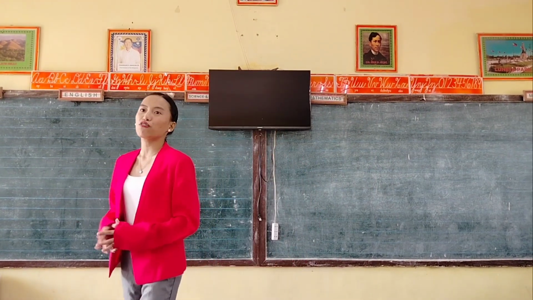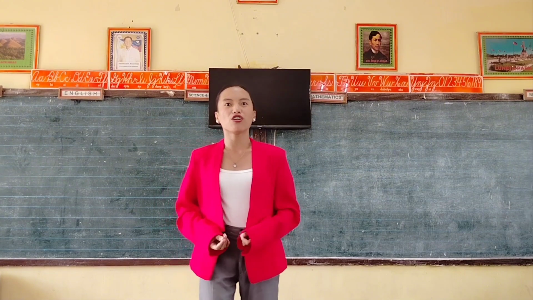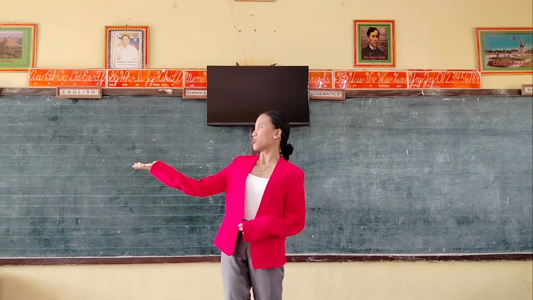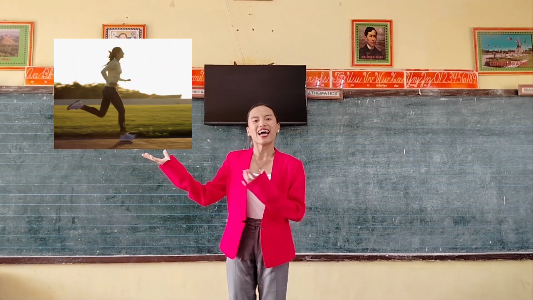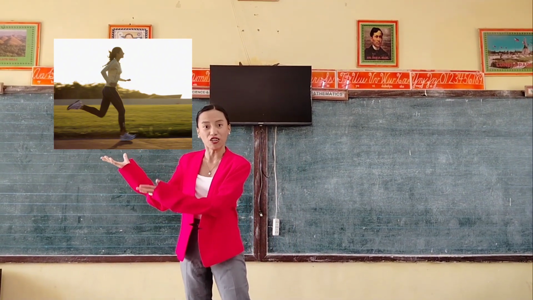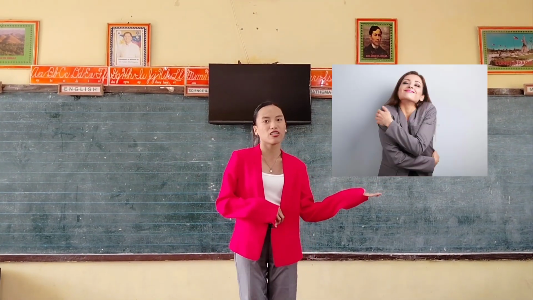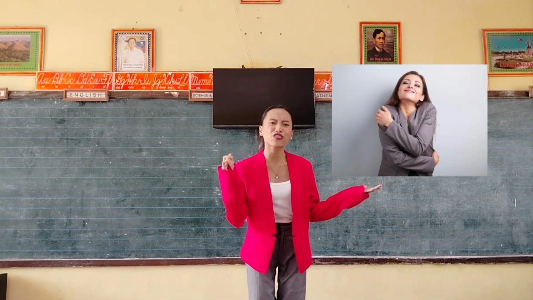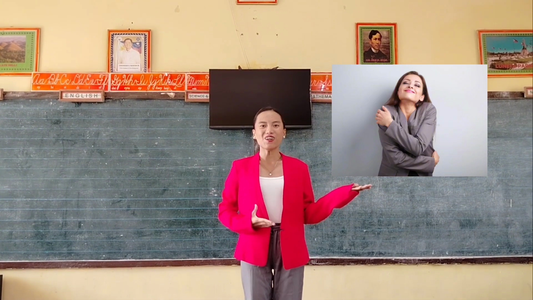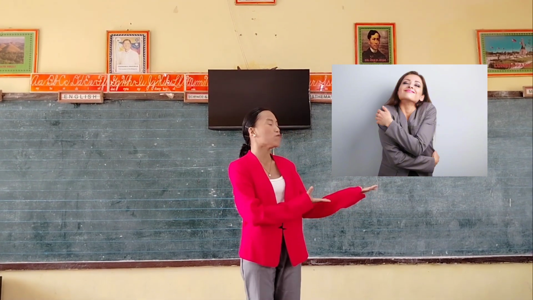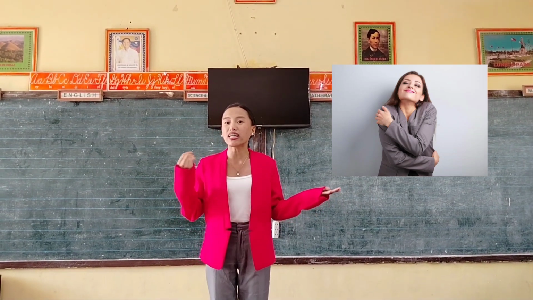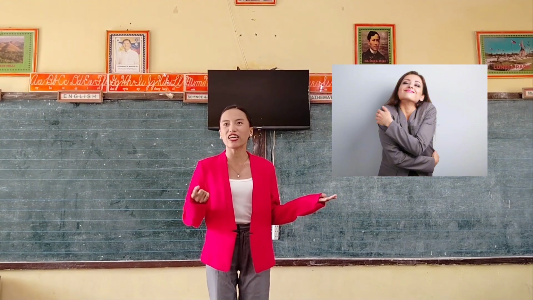So now, I'll show you a few pictures I want you to observe closely and tell me what you think is happening in each one. So for this picture, what do you see? Yes, the person in the picture is running, an action that we can physically observe. Now, for the second one, what do you see in the picture? What do you think the person is doing or feeling? Miss Avenido? Precisely. So in the second picture, the person is feeling love, an action that expresses our mental states, our emotions, our feelings.